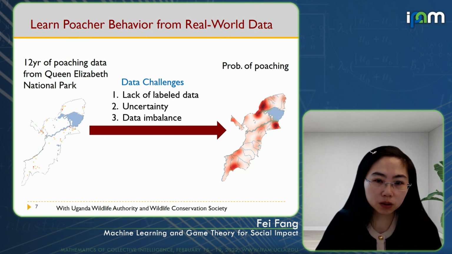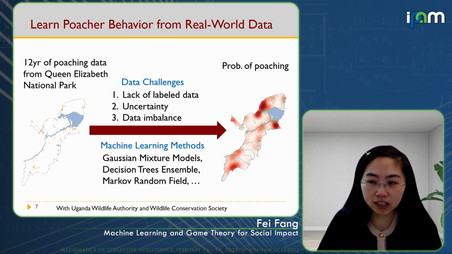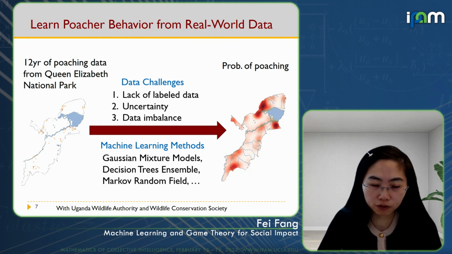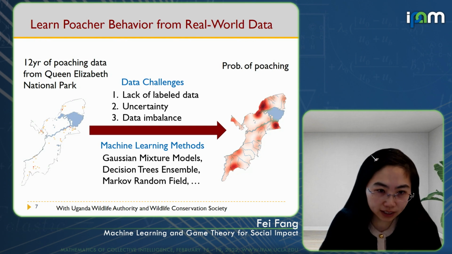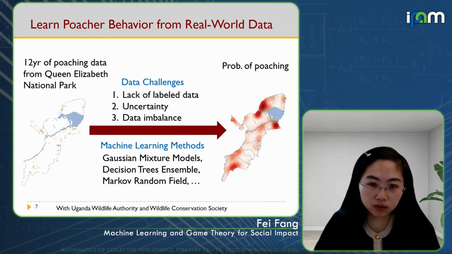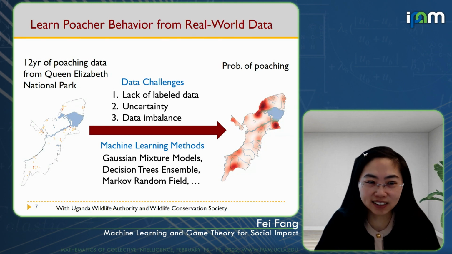So we came up with a series of machine learning methods, including combining unsupervised learning and supervised learning, using Gaussian mixture models, decision tree ensembles, and Markov random fields all together to make this prediction. And we were able to get some promising results based on AUC testing and those standard metrics. But that's not what we actually want to achieve. We want to see whether the predictions are indeed useful for the stakeholders.